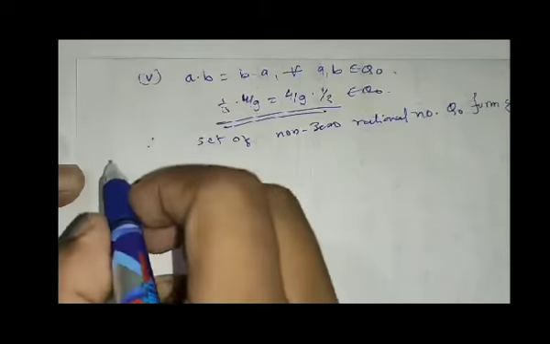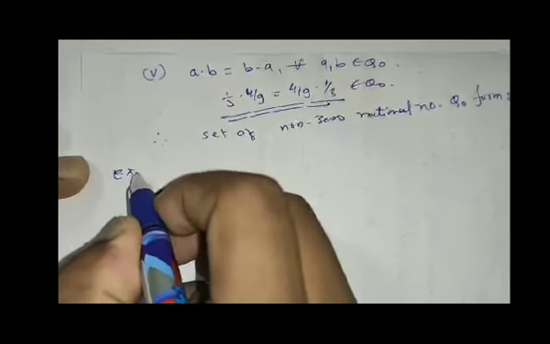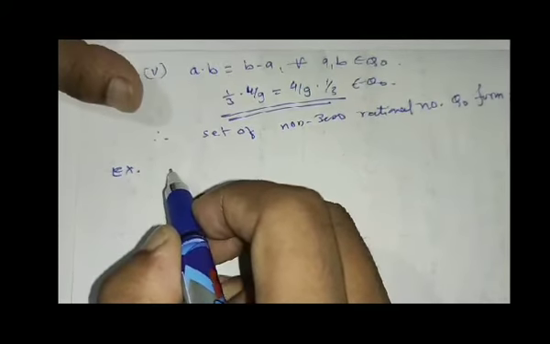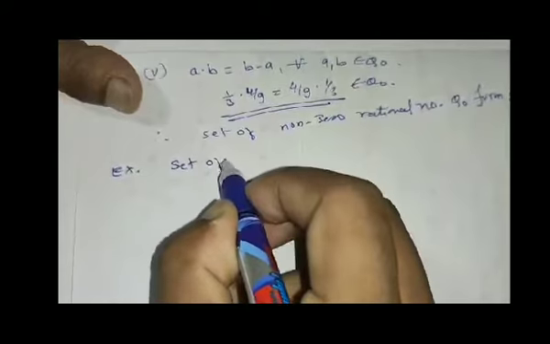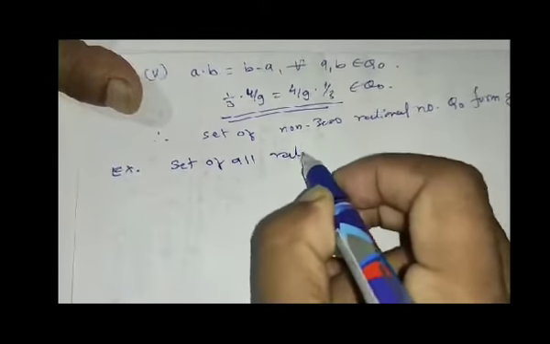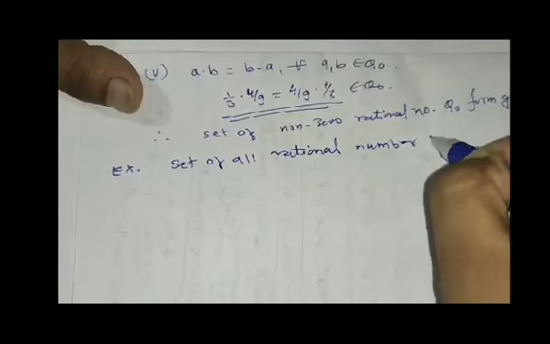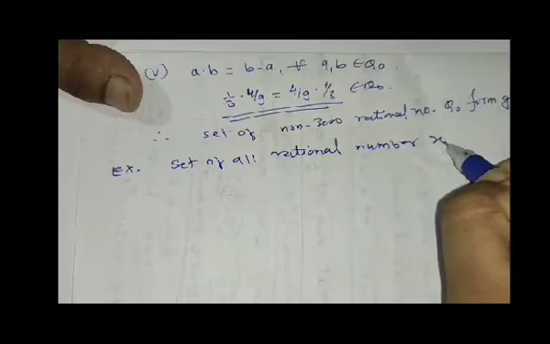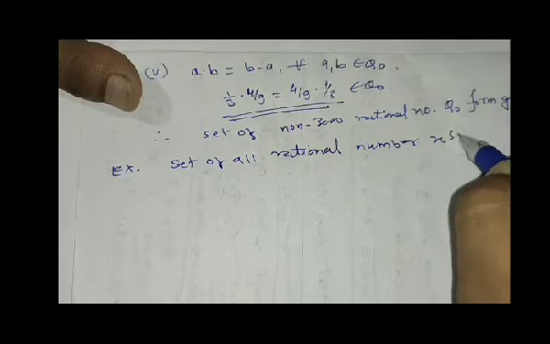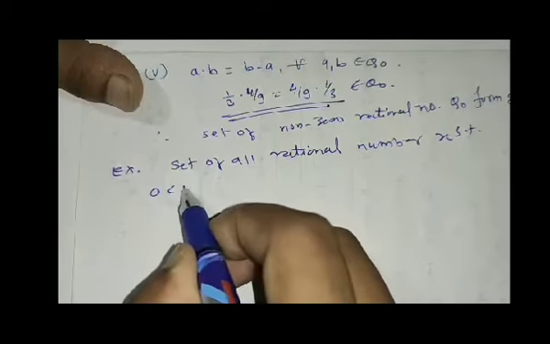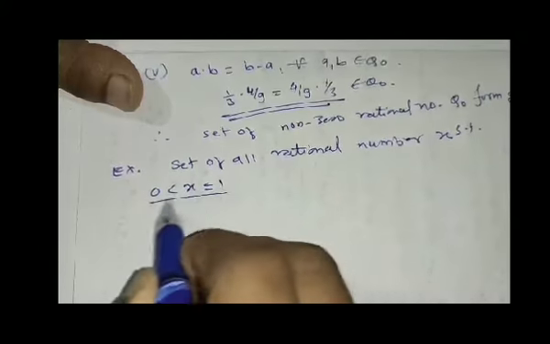Now we discuss the next example. The set of all rational numbers X such that all elements lie between 0 and less than or equal to 1.